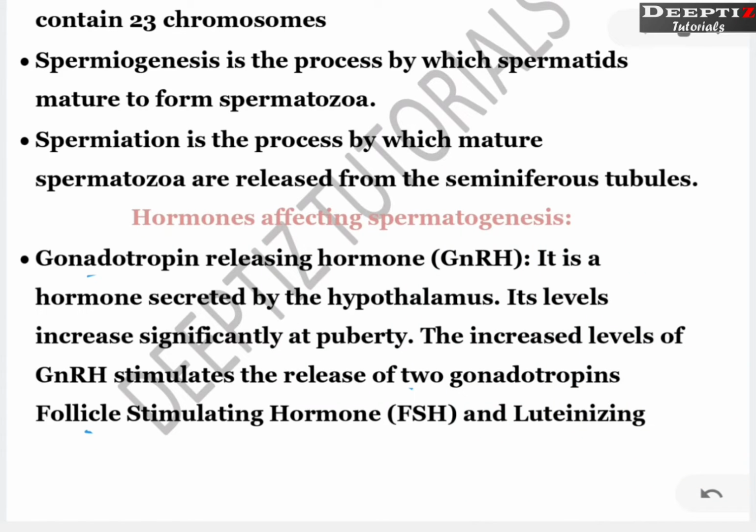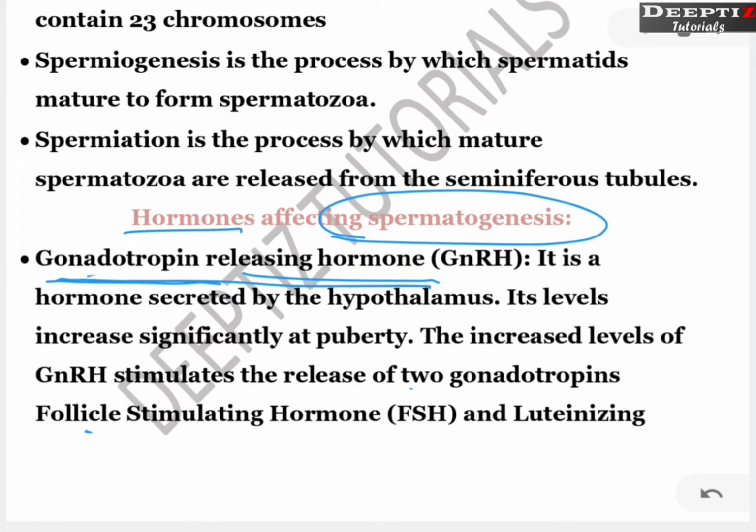We have completed spermatogenesis till now, and let's see which are the hormones that affect the process of spermatogenesis. The hormone here we are going to study is gonadotropin-releasing hormone. So three hormones are written here. One is this one, another is these two hormones. So total three hormones I have written here.